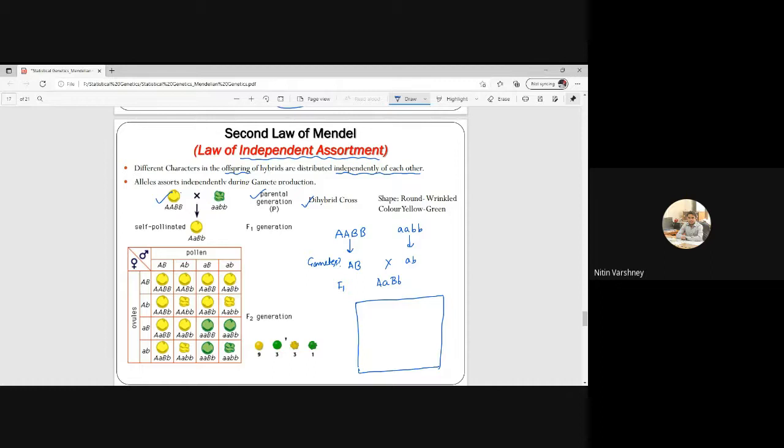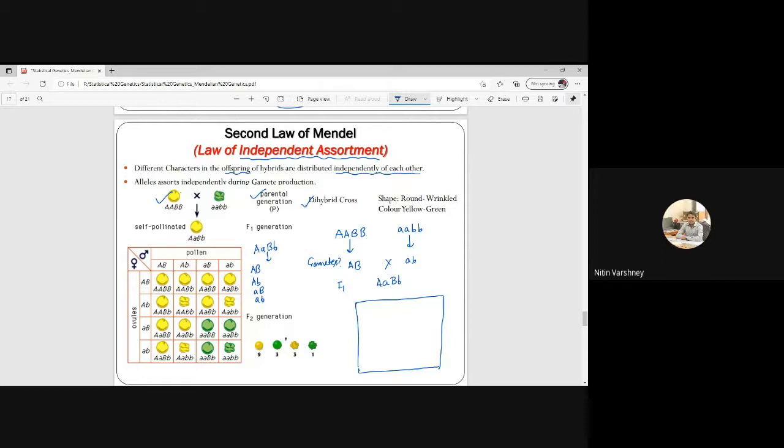and in this the gametes will be, in this the gametes will be, please speak. I cannot see your comments because I am on PDF, so I am not getting that screen. Just speak what will be the gametes. Just tell me the letters. Capital A, capital B, capital A, small b, small a, capital B, and small a, small b.